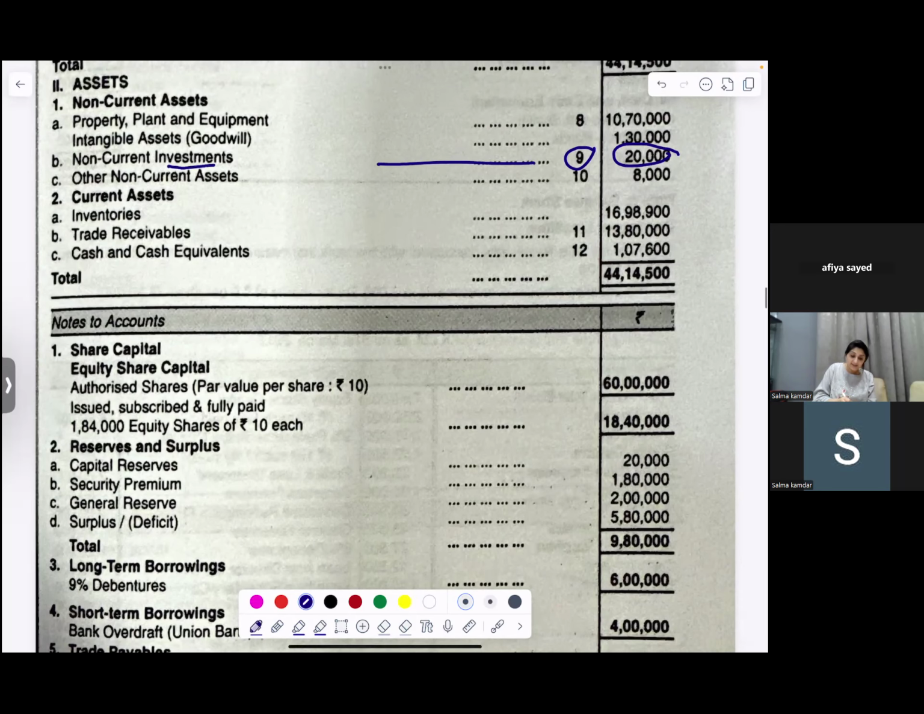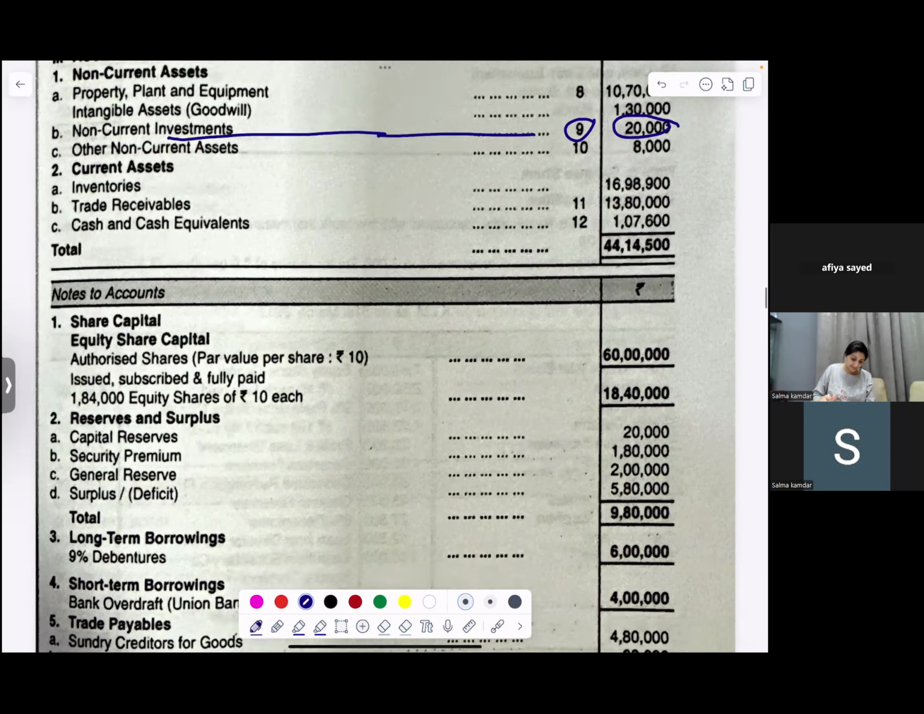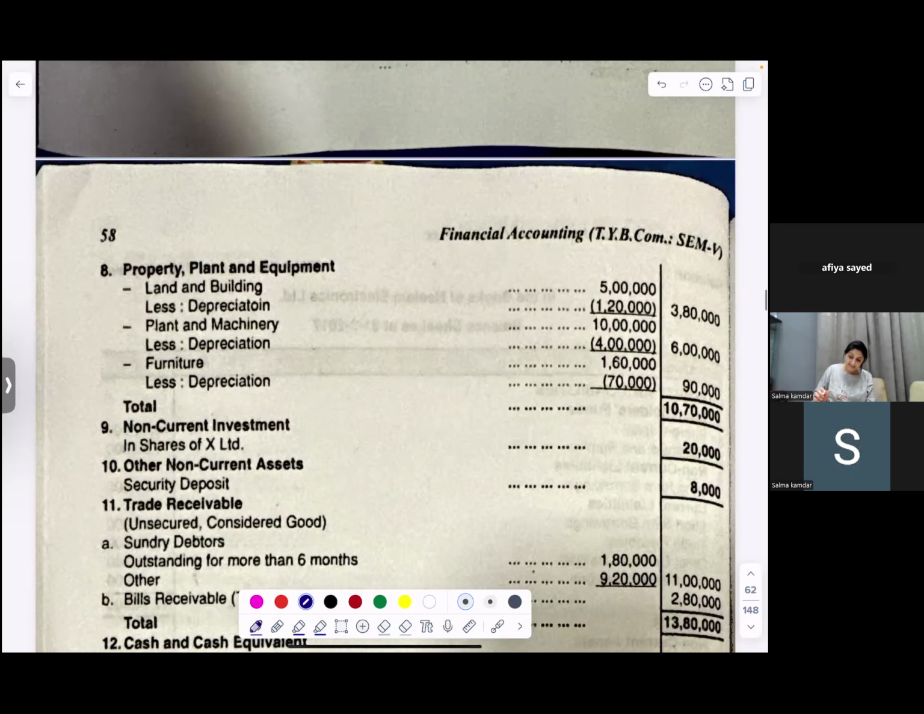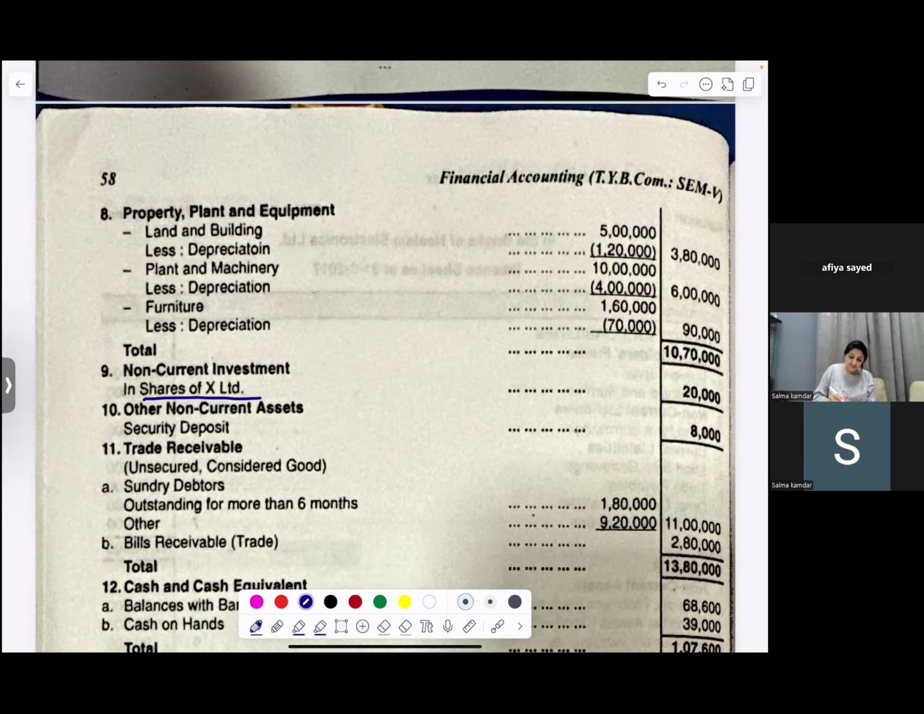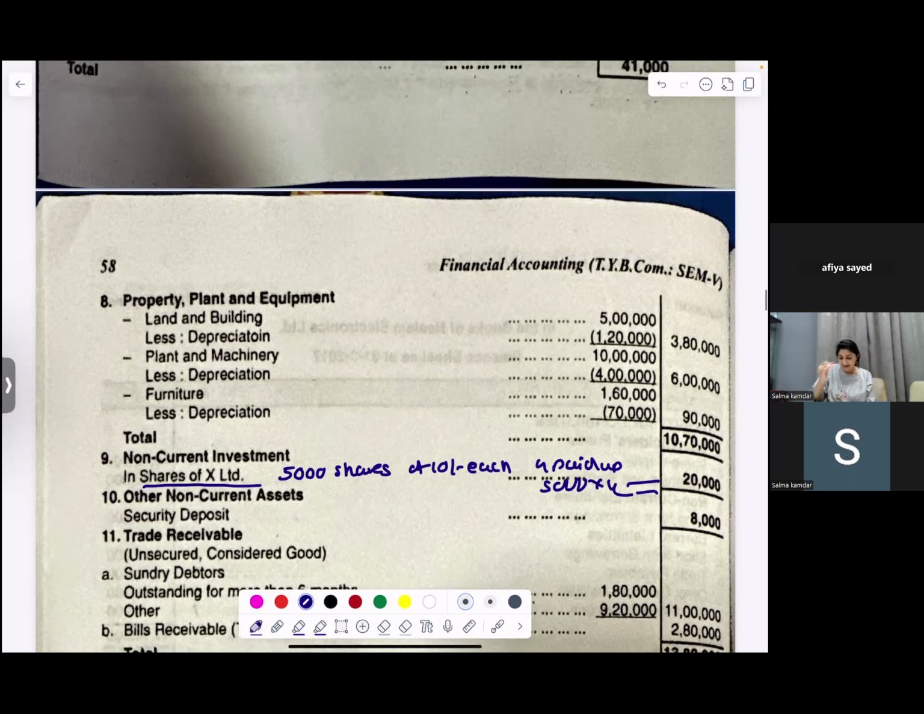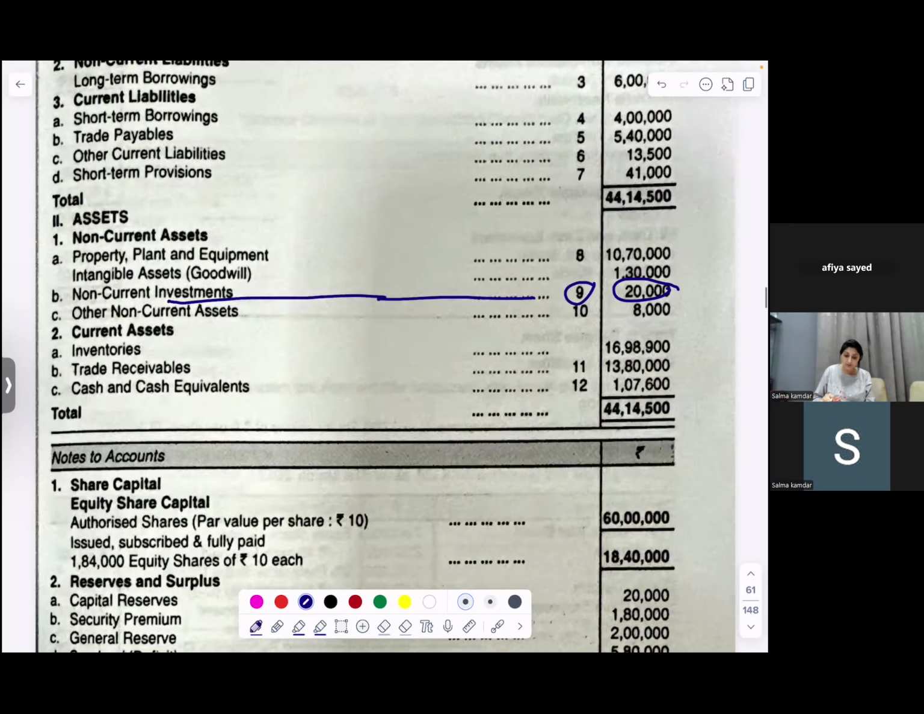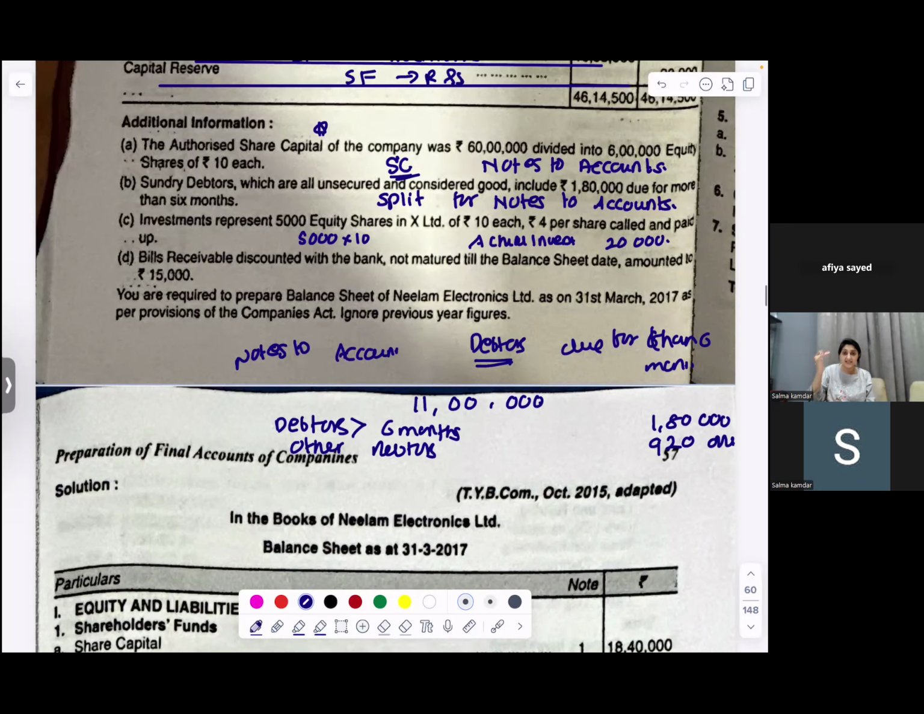For non-current investment, this is in notes number 9, so I will go to my notes number 9C. In shares of X Limited, you have to show properly 5,000 shares of 10 each, 4 paid up, so 5,000 into 4. For one-liners, we usually do not show the notes to account, but if any information is given in the additional information, you will definitely show it as your notes to account. I hope you're with me.